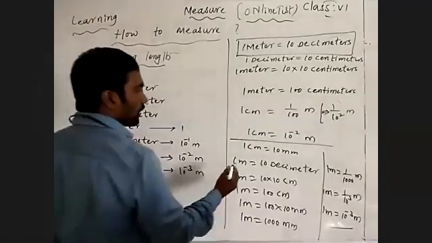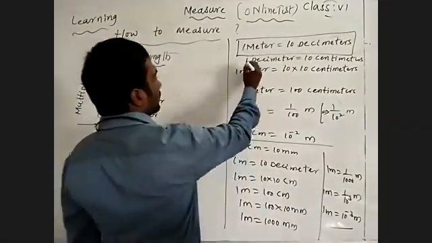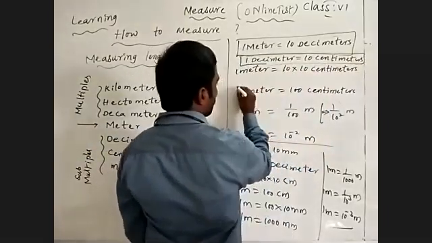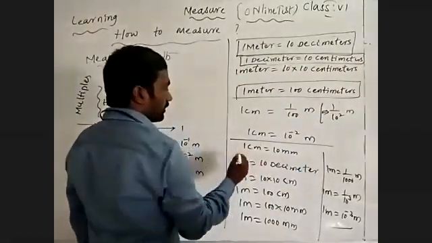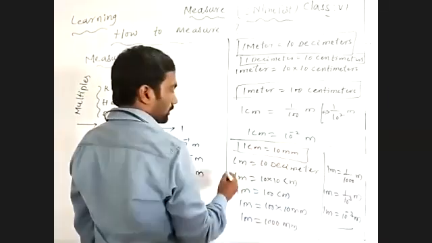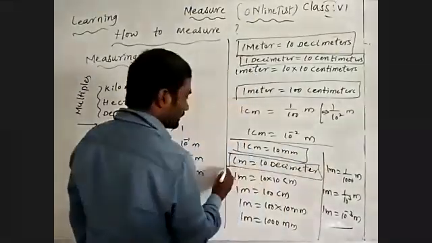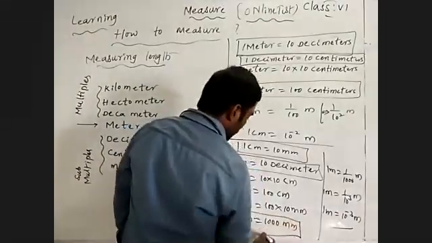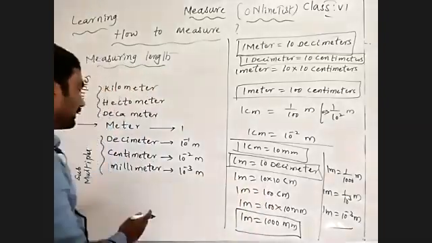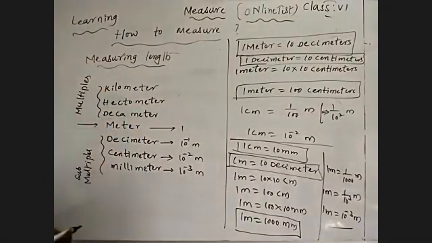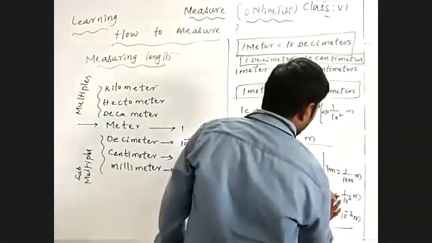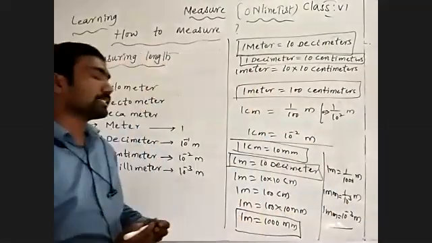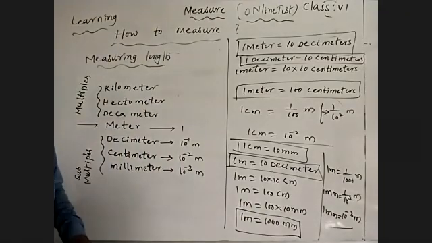See here what we are going to write. This is one subsequent. And of course, 1 meter is equal to 1000 millimeters, so 1 millimeter is equal to 10 to the power of minus 3 meters. Okay, note down that.